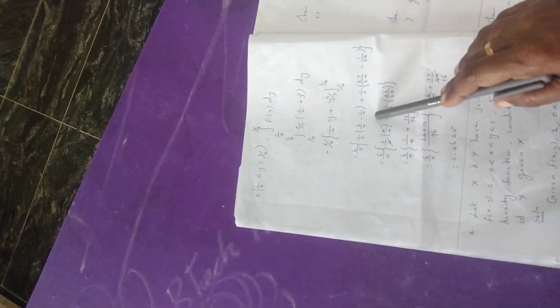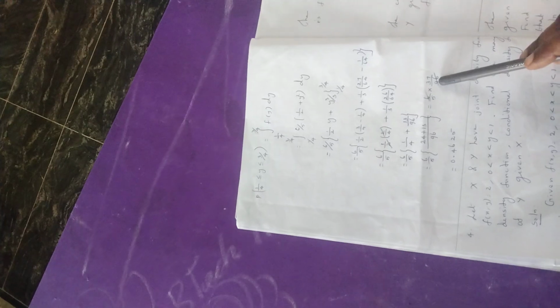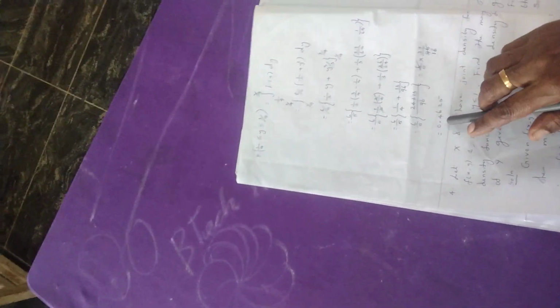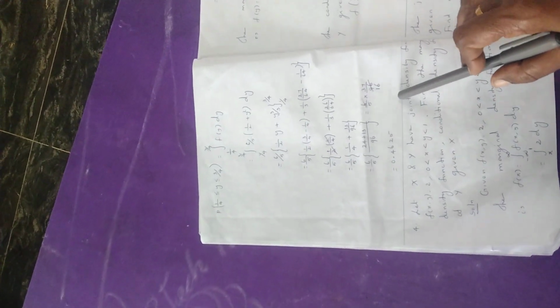Then find the calculation. Finally we are getting 37 divided by 5 into 16. The probability value is always less than or equal to 1. Don't go beyond 1. So the probability in our question is 0.462. Okay, thank you.